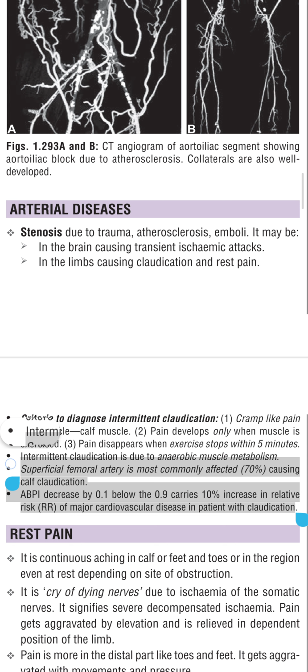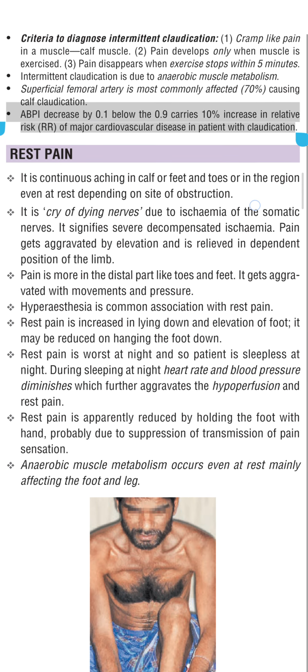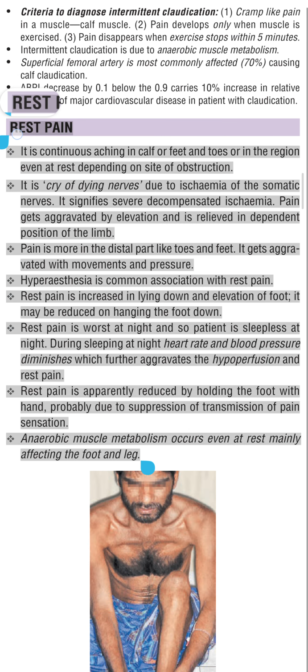The superficial femoral artery is most commonly affected, 70%, causing calf claudication. ABPI decreased by 0.1 below 0.9 carries a 10% increase in relative risk, RR, of major cardiovascular disease in a patient with claudication.